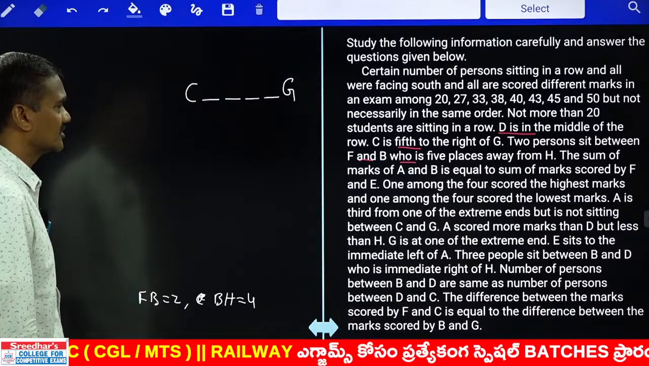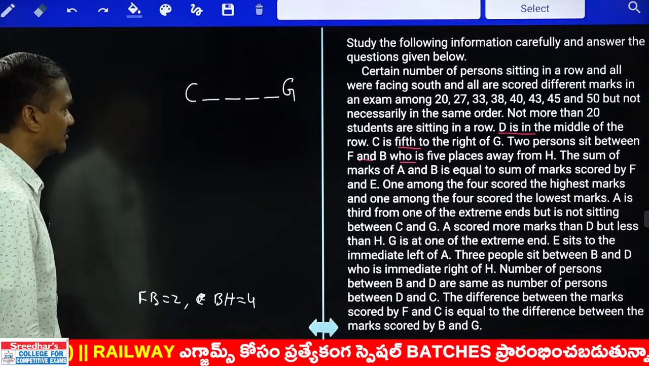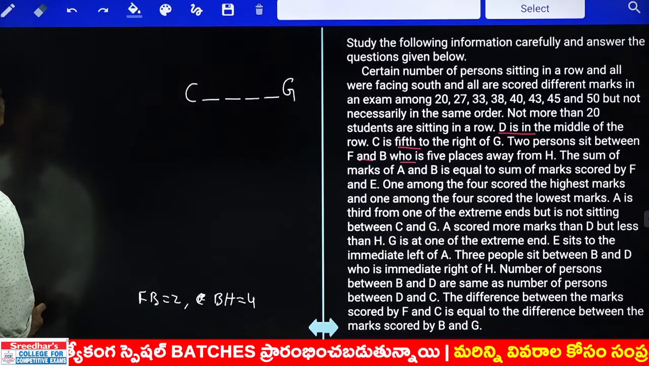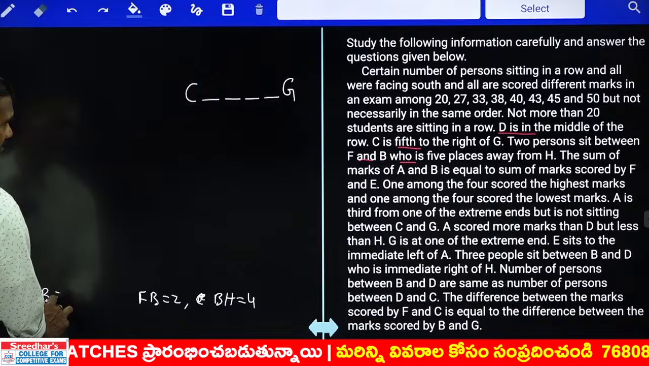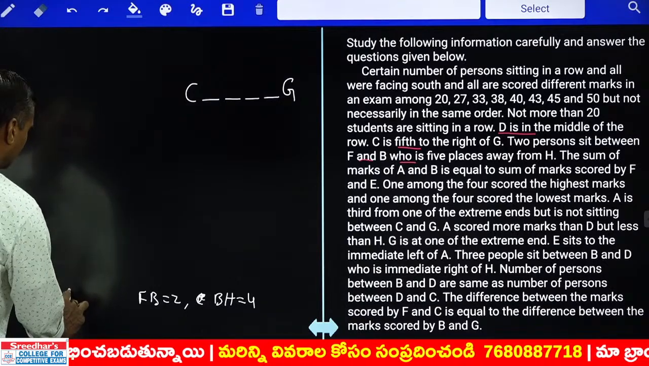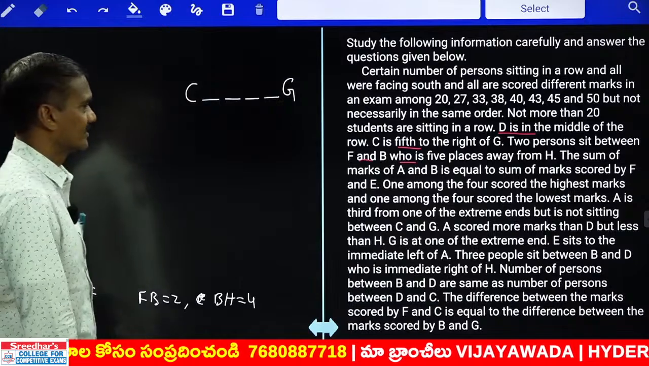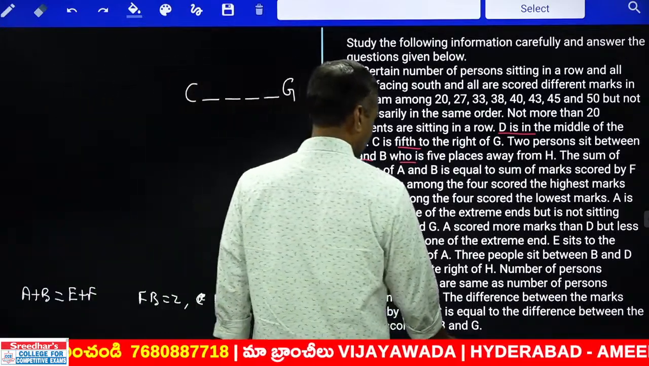And the sum of the marks of A and B equals the sum of the marks scored by F and E. A plus B equals how much? Equals the marks scored by E and F. A plus B equals E plus F.